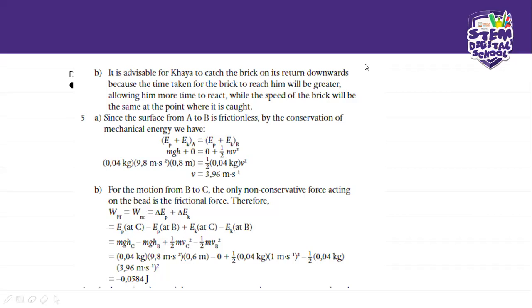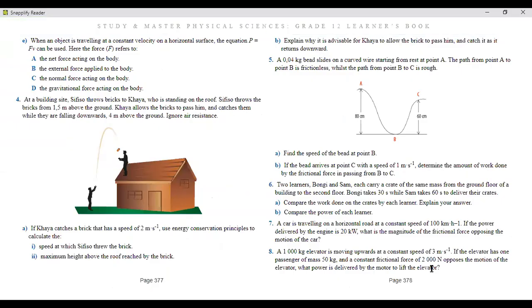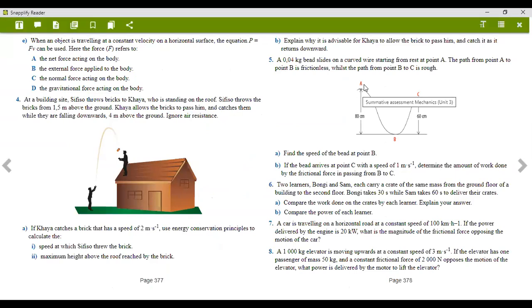Now moving on, let's move to 5. Number 5 says a 0.04 kilogram bead slides on a curved wire starting from rest at point A. So here it's at rest. So we know here we've got our mgh and our kinetic energy is 0, and then it moves. When it gets here, our mgh is 0 and our kinetic energy is there.